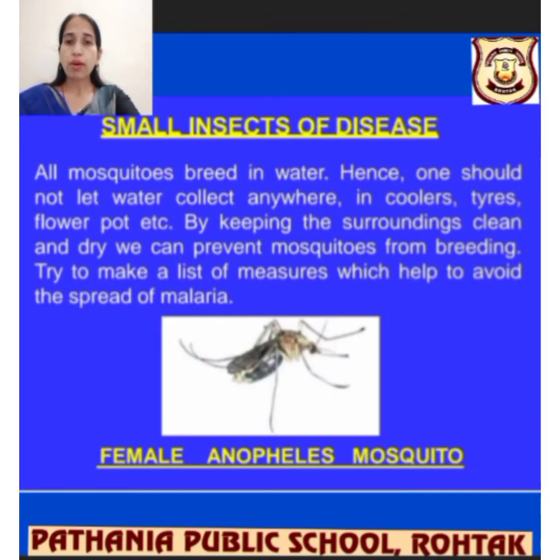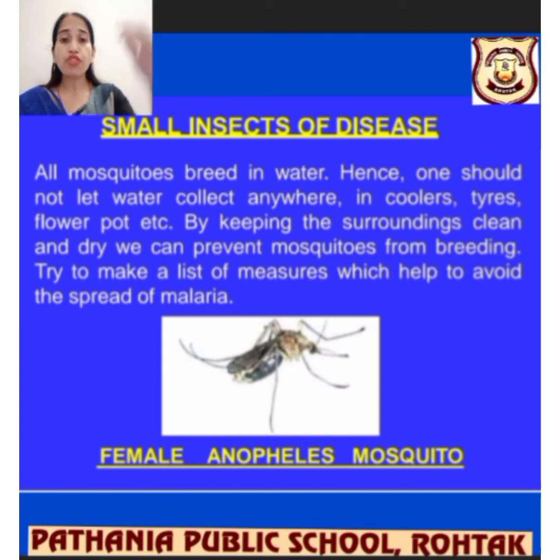Let's talk further about insects. All mosquitoes breed in water. Hence, one should not let water collect anywhere. That's why we always say, if water is collected somewhere in the rainy season or otherwise, please discard it, in coolers, tires, flower pots, or wherever. Mosquitoes can breed there, and these mosquitoes will affect our health. By keeping the surroundings clean and dry, we can prevent mosquitoes from breeding. So make it dry, make it clean.